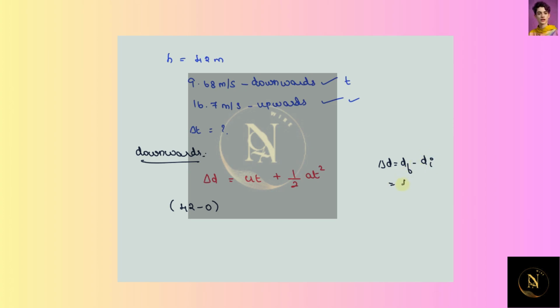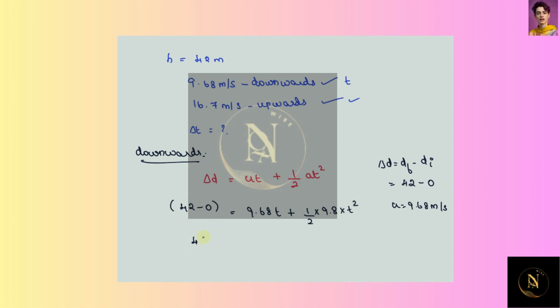Your final distance is the height it reaches, that is 42 meter, and initial distance is 0. And u here is 9.68 meter per second. So 9.68 into t plus half into 9.8 t square.